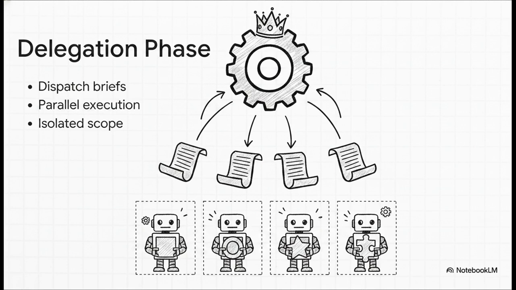And why does that matter? Because it completely prevents the models from getting confused or hallucinating based on irrelevant context. They literally just do their one specific job, hit send, and return the results directly back to the orchestrator for verification. It is just pure, unadulterated efficiency.